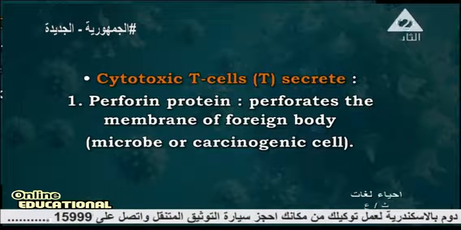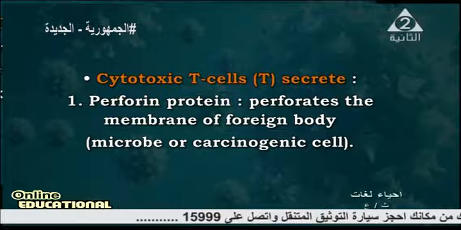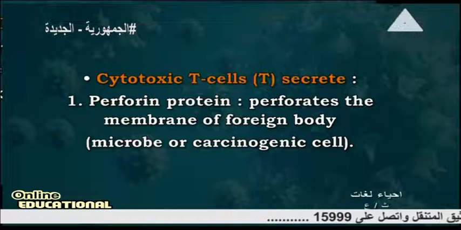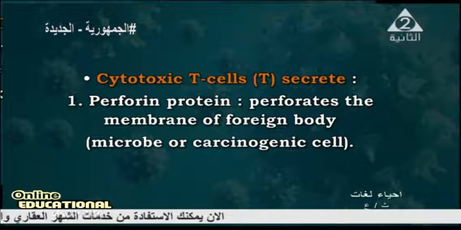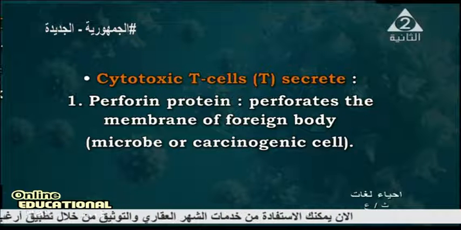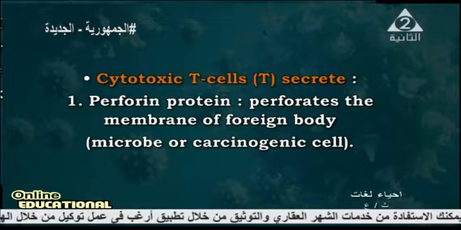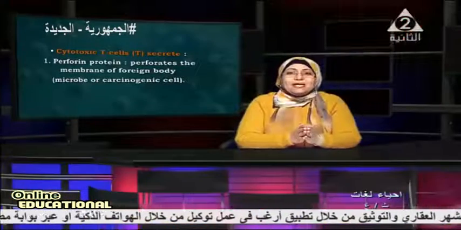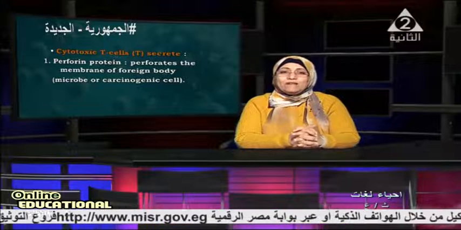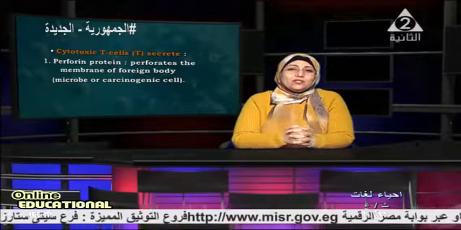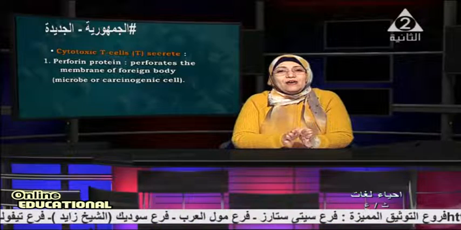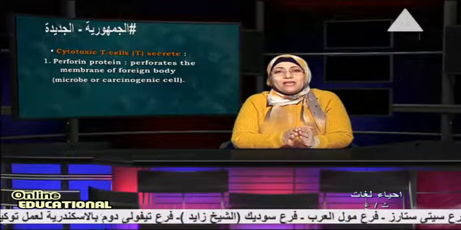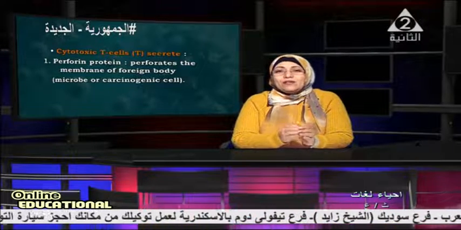Cytotoxic T cells secrete perforin protein which perforates the membrane of the foreign body, microbes or carcinogenic cells. This is the chemical substance that can be taken by patients who suffer from cancer, where there are irregular cells or multiplication of the cells in an irregular way.